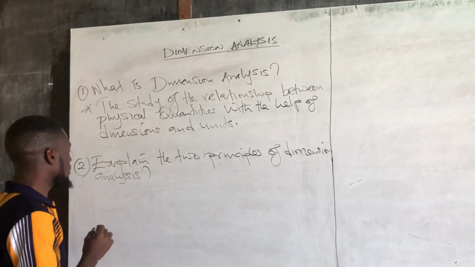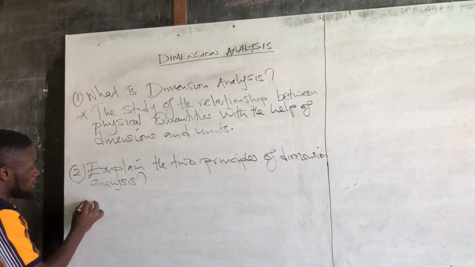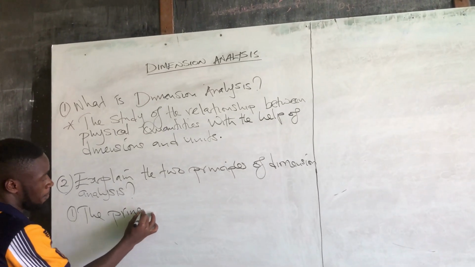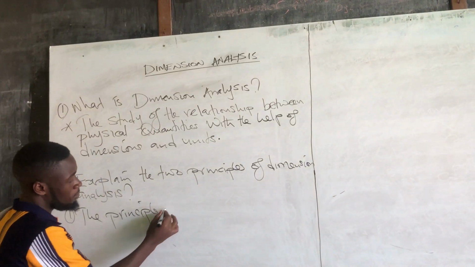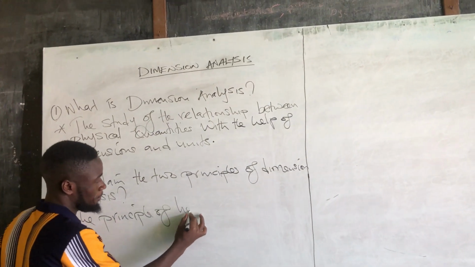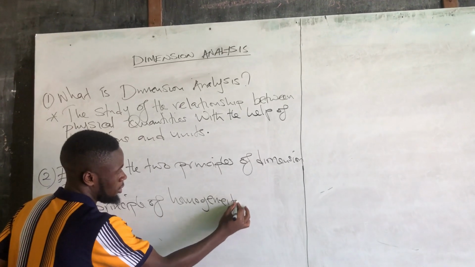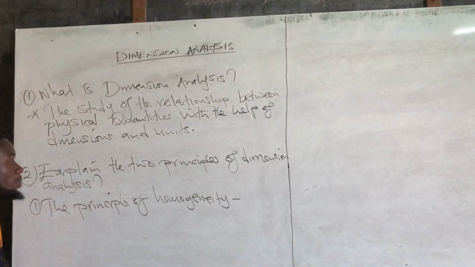What is the first principle? The principle of homogeneity. So what is this principle of homogeneity?